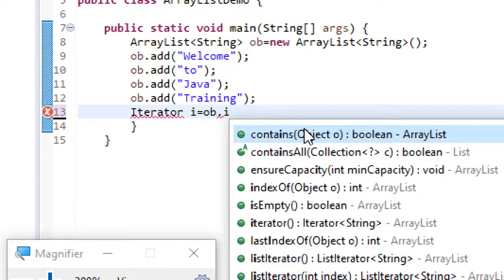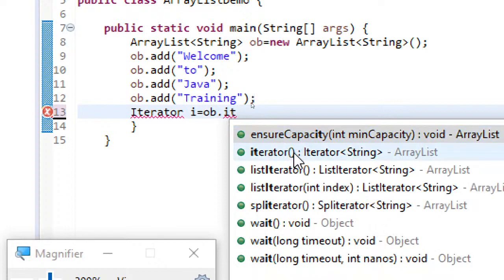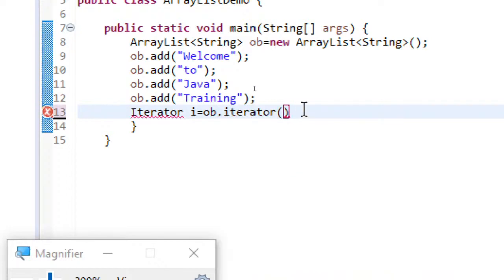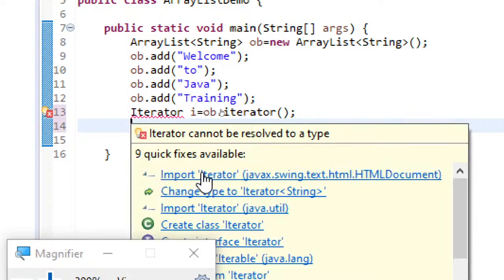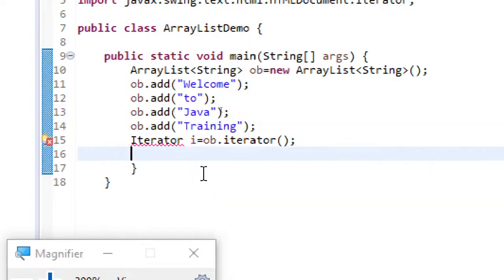So I'm just using Iterator, and obviously you can expect this Iterator has to be imported, and it's an interface. Remember that Iterator is an interface.